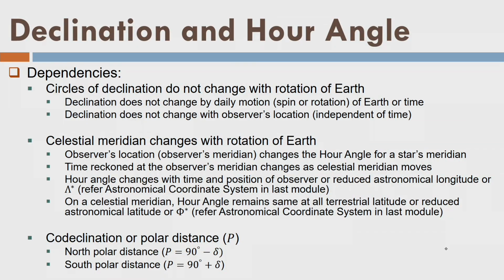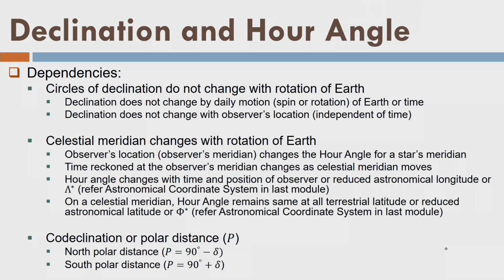So here again I am writing the dependencies. The circle of declination does not change with rotation of earth. So declination does not depend on daily motion, that is the diurnal motion or spin of earth. Declination does not change with observer's location also. So it is independent of time. Which time? Spin time, not the annual time, right?